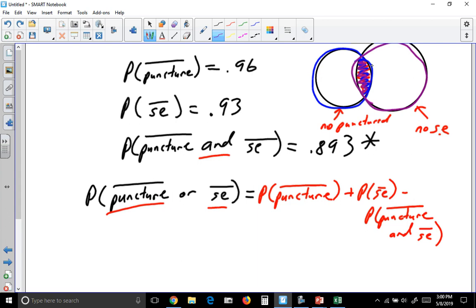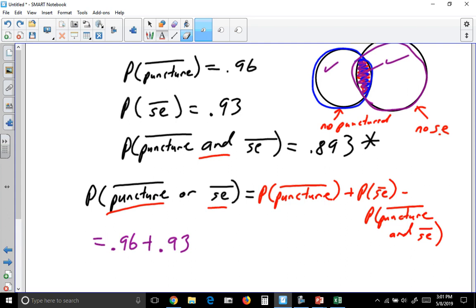We want every item to be counted once. So we subtract that off one time so that this is once, that's once, and that's only once. So the probability of selecting a can that has no puncture, 0.96. The probability of selecting one that has no smashed edge, 0.93. There was a lot that got counted twice, so we're going to subtract off what got counted twice so that it's only counted once. So minus 0.893.